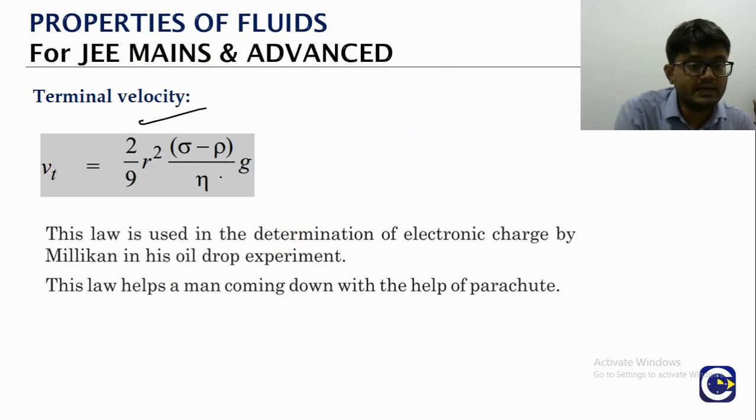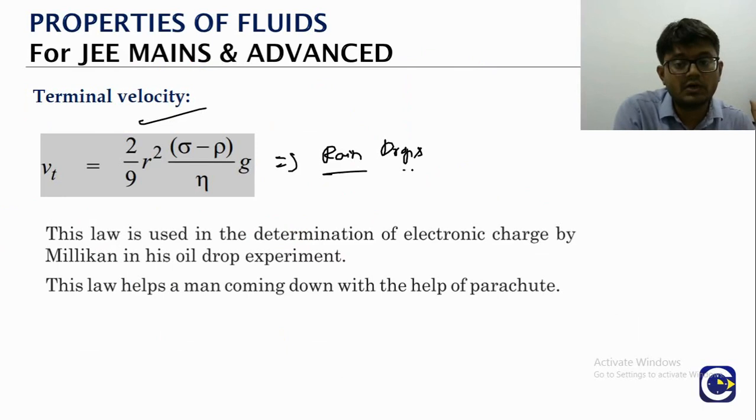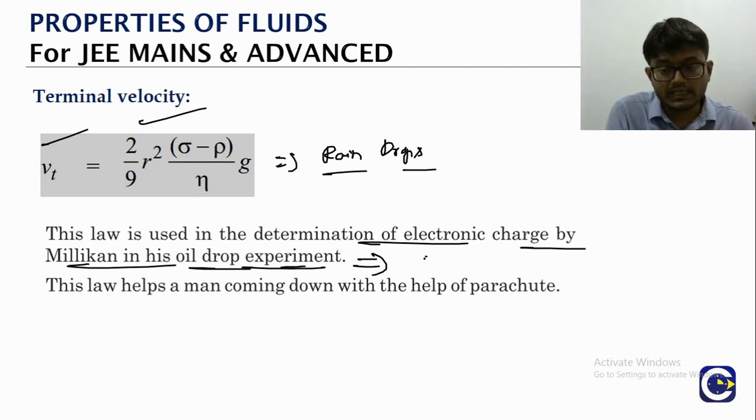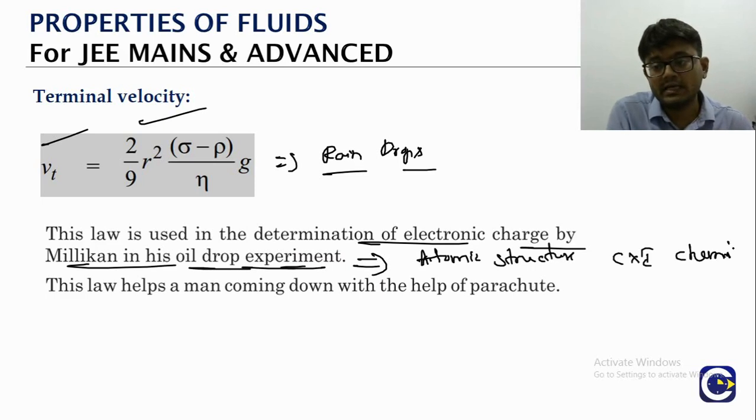And terminal velocity, as I mentioned, right, what are the applications of this? In the raindrops, if you want to calculate the speed with which the raindrops will fall, you have to find out the terminal velocity. Not only that, to find the charge on the electron, Millikan's oil drop experiment, this is something that you will study in atomic structure in plus one chemistry, as well as we'll have a chapter in plus two physics, atoms. There also we'll talk about this Millikan experiment. In that experiment, he will use the same concept of terminal velocity.